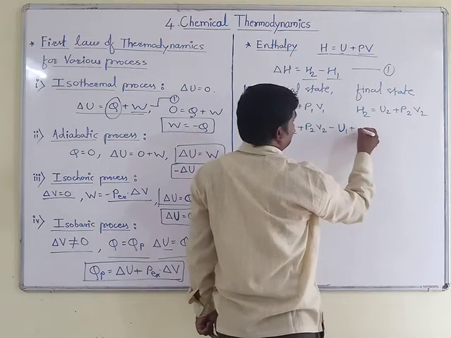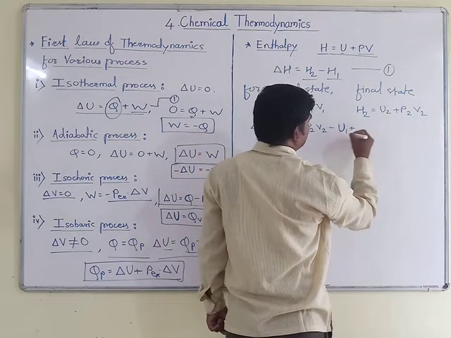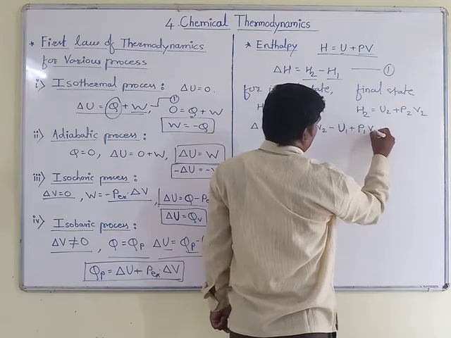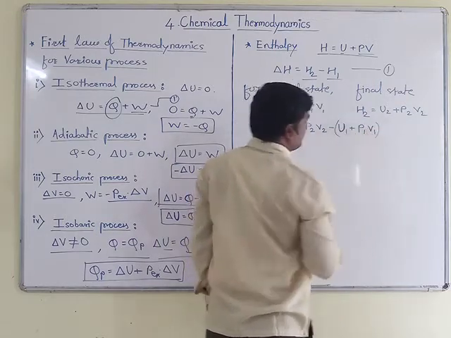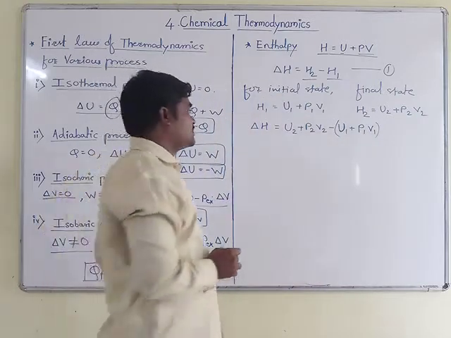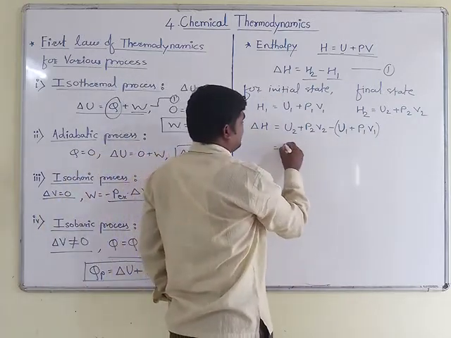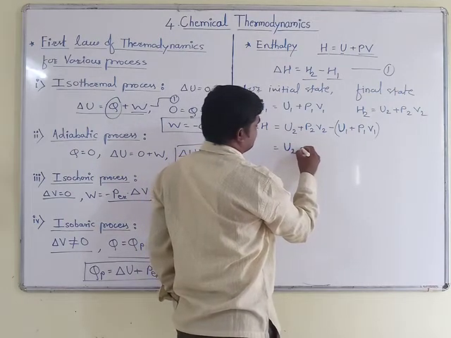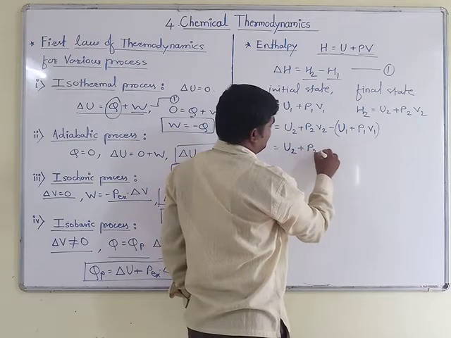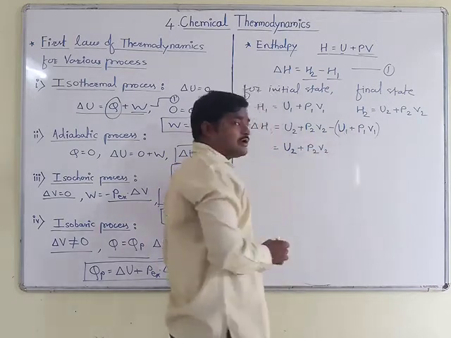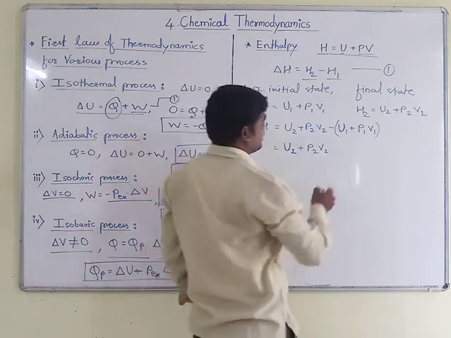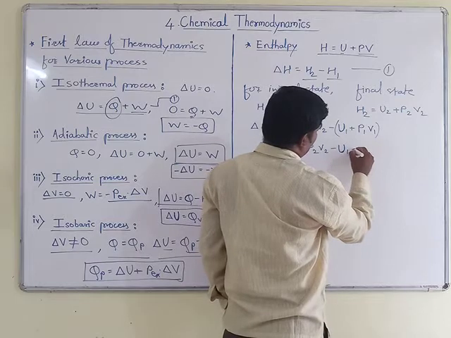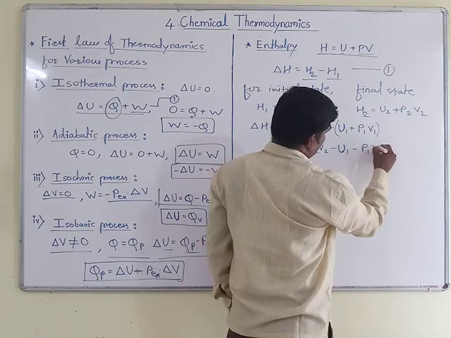After multiplying inside, I will write another step of this equation, that is U1 plus P1 V1. I will write a bracket for your sake of understanding. Now here I will modify this equation as U2 plus P2 V2, and as we multiply this minus sign inside the equation, you will get minus U1 minus P1 V1.